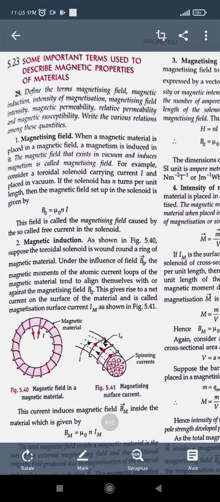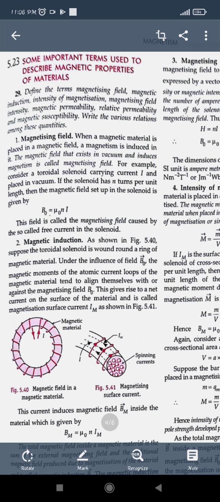That is the space around a magnet or a moving charge which is influenced by the force of the magnet. Similarly, the magnetizing field is the one with which it can magnetize another object. When a magnetic material is placed in a magnetic field, magnetism is induced in it. This induced magnetism is said to be the magnetizing field. So the magnetizing field is caused due to the magnetism induced in the magnetic material.